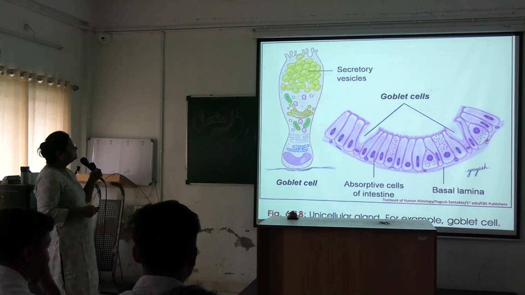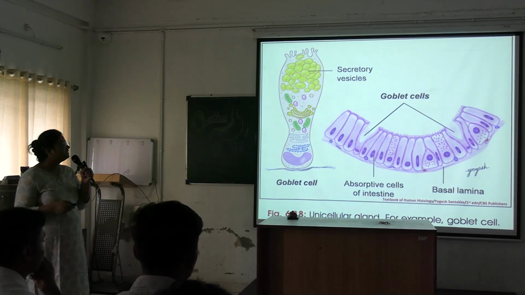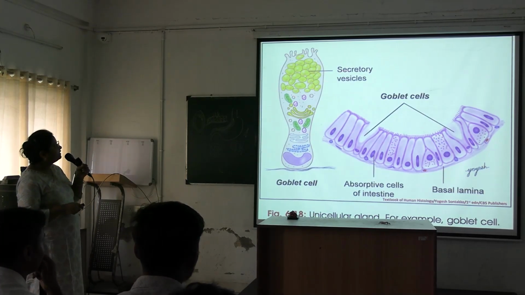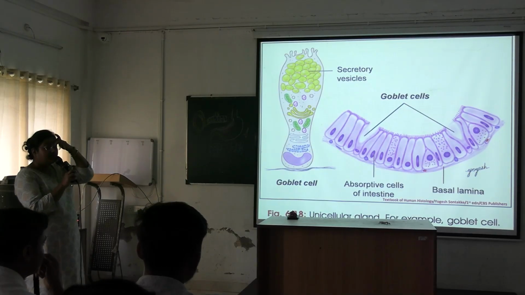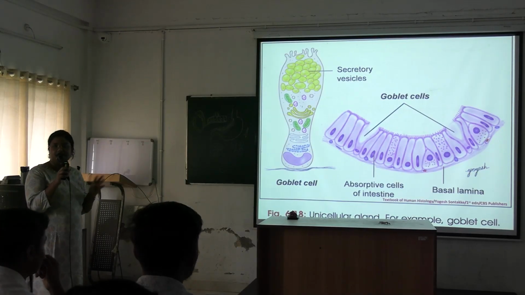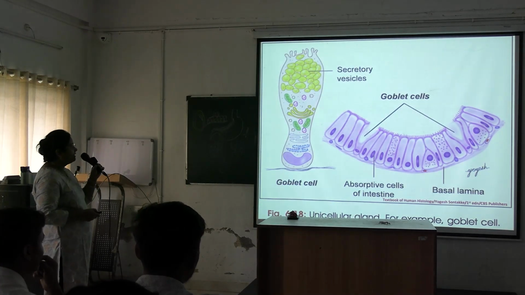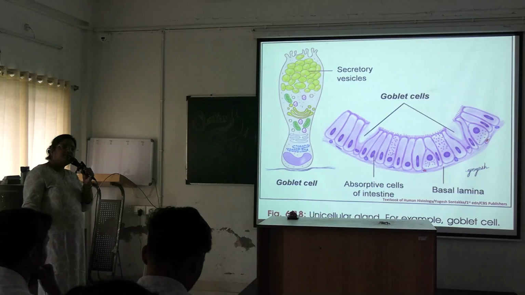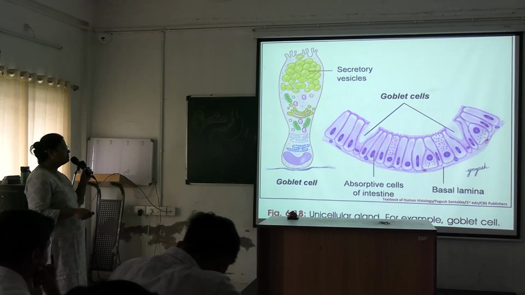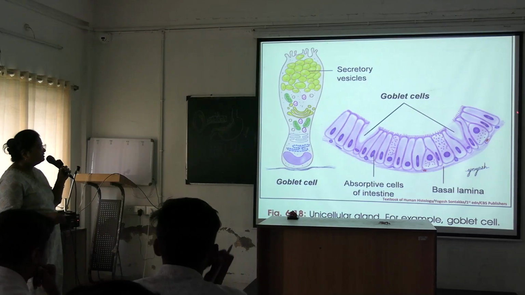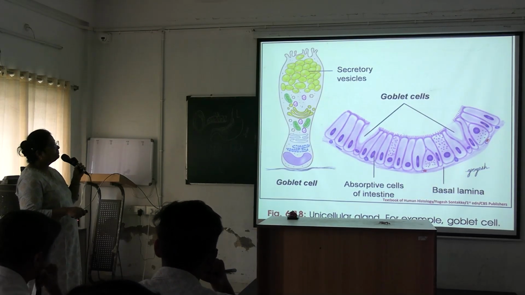Next, this is one goblet cell. This looks like a goblet. See, these are secretory vesicles, and goblet cells are present in the wall of the intestine, mainly different parts of the small intestine and also the large intestine. See here, these are absorptive cells of the small intestine. Here is the basal lamina and these empty looking cells are the goblet cells.